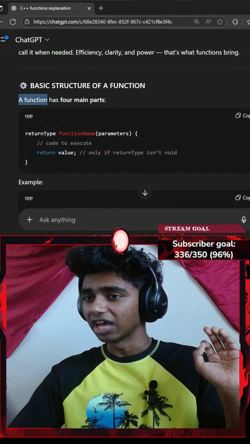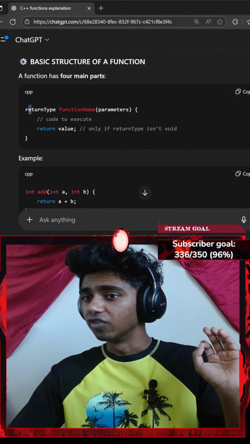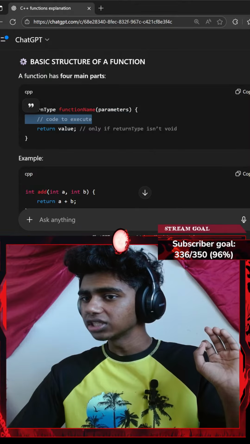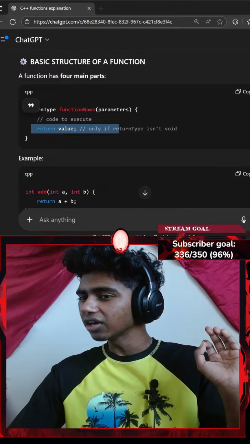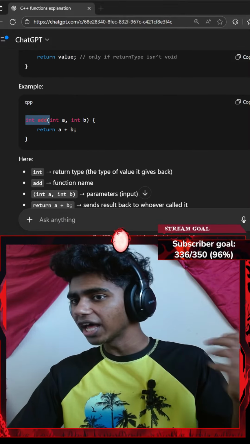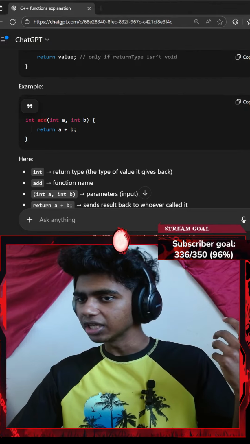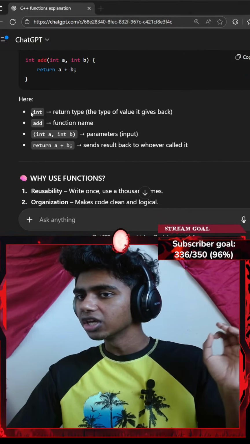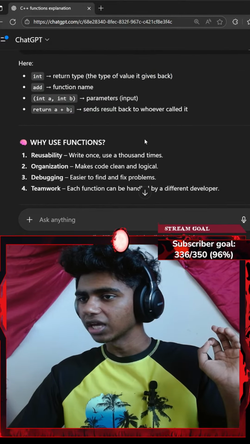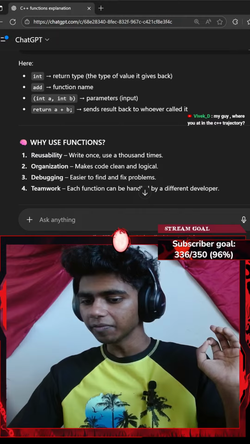Basic structure of a function. A function has four main parts: return type, function name, parameters, and the code to execute, returning a value only if the return type isn't void. For example: int add(int a, int b) { return a + b; }. Here, int is the return type, the type of value it gives back, and add is the function name.